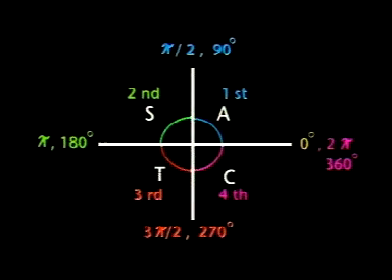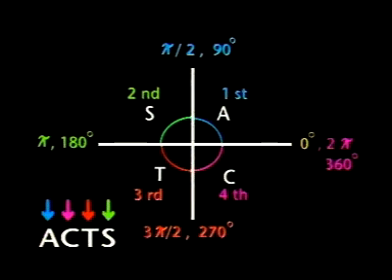So if you write it in reverse order, then it will be the word ACTS. That is, in the first quadrant, all are positive. And if you go like that, then this will be your second, that is the fourth one. So in the fourth, cos is positive, all the others are negative. Similarly, in the third, tangent is positive and all the others are negative. In the second, sine is positive and all the others are negative.